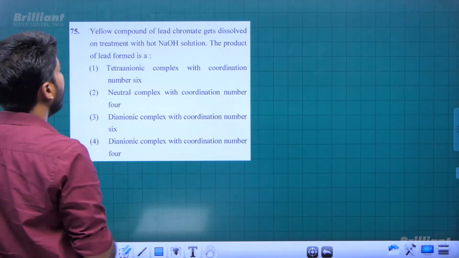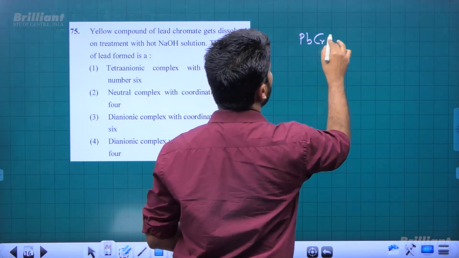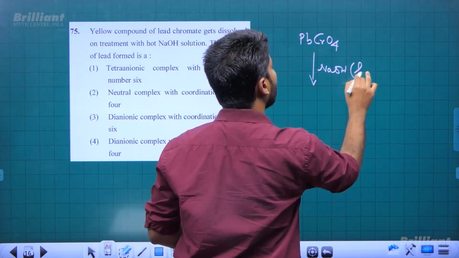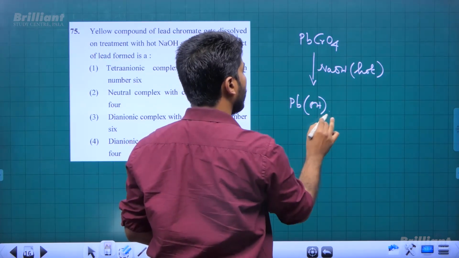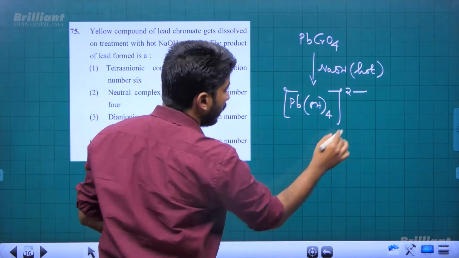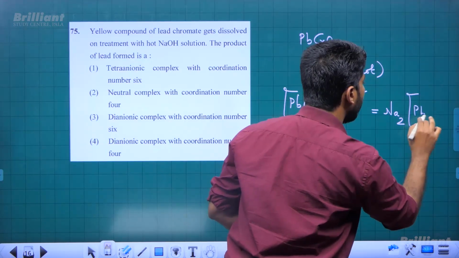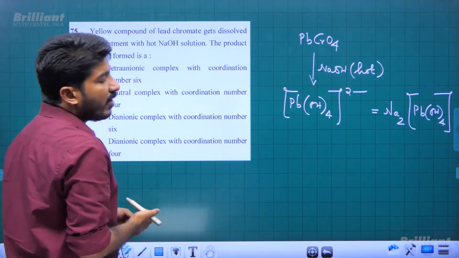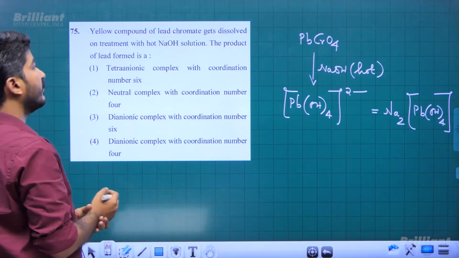The yellow compound lead chromate gets dissolved on treatment with hot NaOH solution. What is the product of lead formed? We know if we take lead chromate, PbCrO4, and add NaOH, then such a complex anion is formed. [Pb(OH)4]2- is formed. So if you write the complete formula of the compound, we will write Na2[Pb(OH)4]. Right. So sodium tetrahydroxoplumbate(II) is the IUPAC name of that compound.